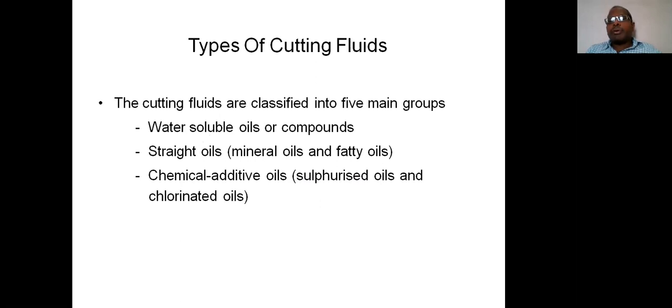Observe carefully. Both have chemical properties. The sulfurized oil has some particular chemical properties, whereas the chlorinated oil also has its own properties. That's why this category of oils is grouped into chemically additive oils.